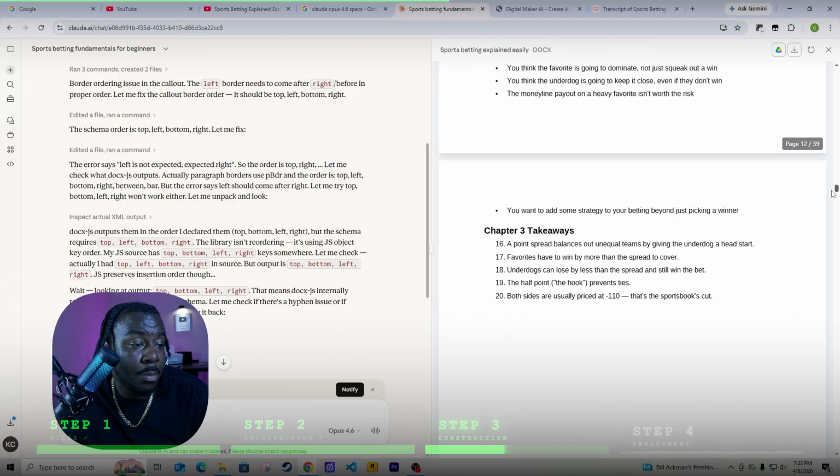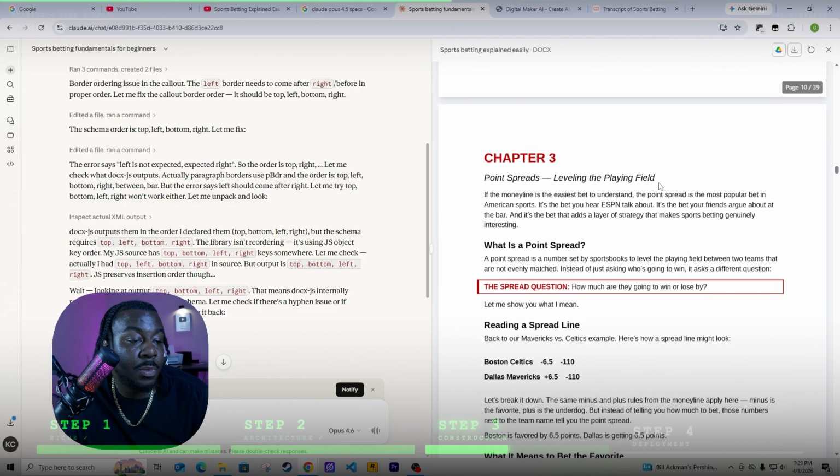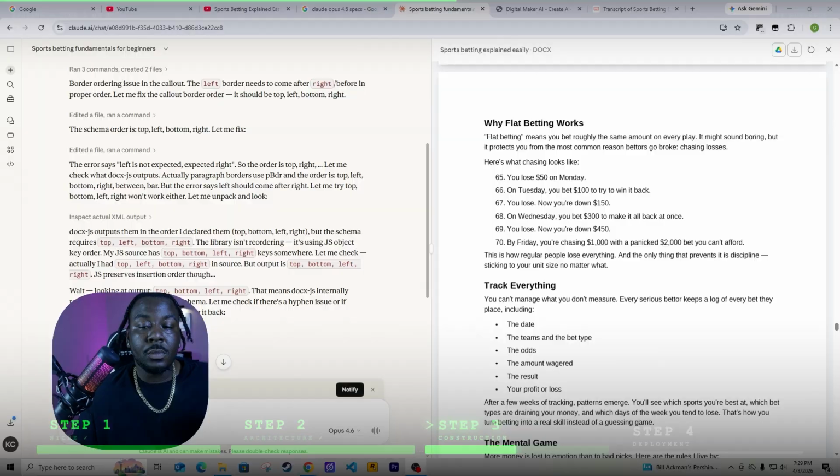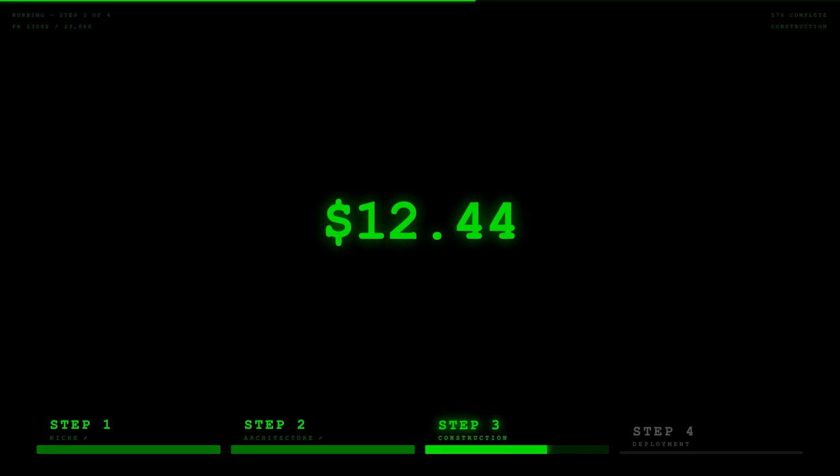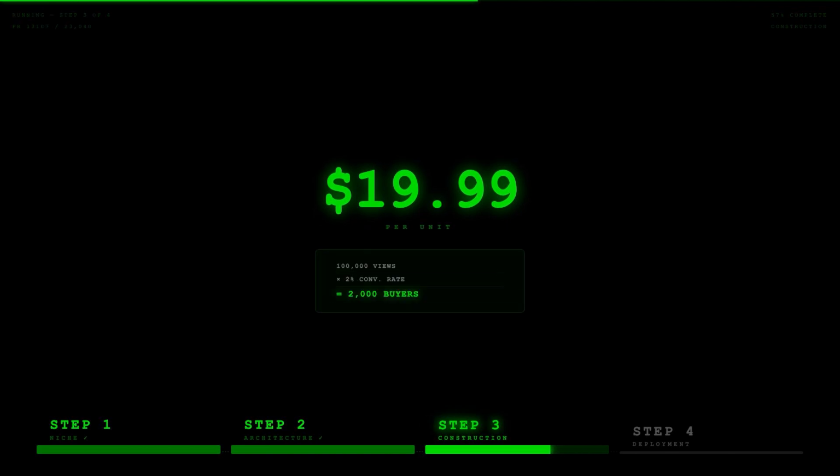We're gonna go just to the middle of the book. Chapter 3, point spreads, right? All right, boom. Honestly, this is really impressive. And someone who doesn't know anything about sports betting would probably pay, I would say, anywhere from obviously nothing to maybe $19.99, $20 for this. And if you're a marketing genius, then you could probably get 25, 30.